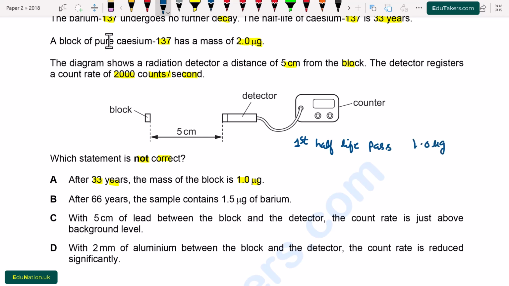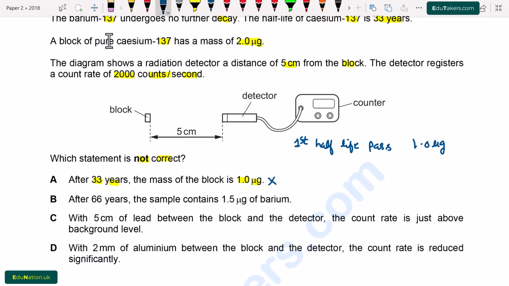But the mass of the block is not 1.0 μg after one half-life, because half the nuclei converted into barium and the block contains both barium and cesium, and the total mass of the block remains the same. So option A is incorrect.